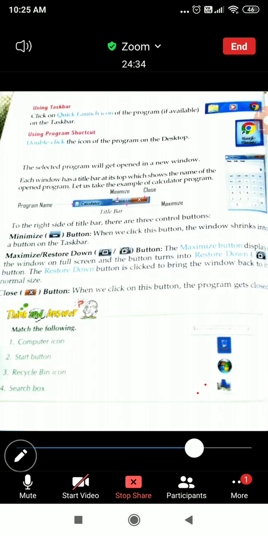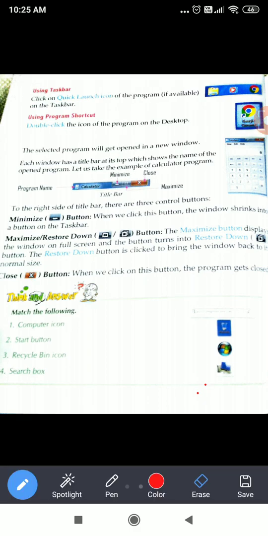So first we click on the start button, then we click on all programs, then the list will open. From that list we select the program which we want to open and then that program will be opened. And using the taskbar, say there are 3 programs on the taskbar: this document, player, and Google Chrome. If we want to open all these 3, we can click from the taskbar. Click on this, it will open. Click on this, it will open. Right click on this, it will open.